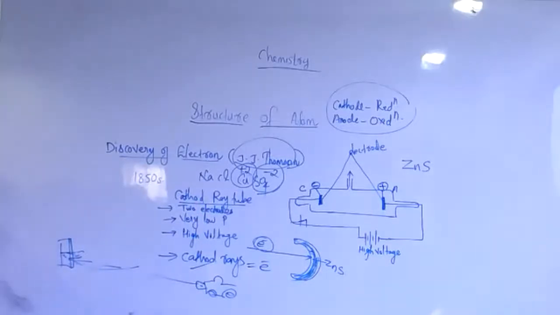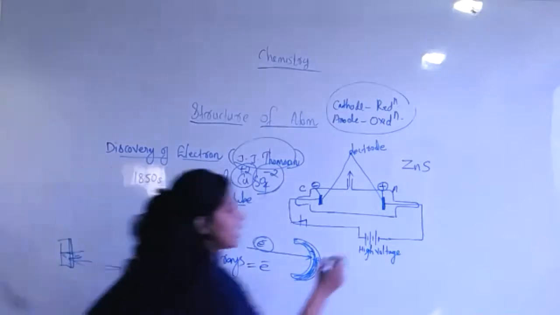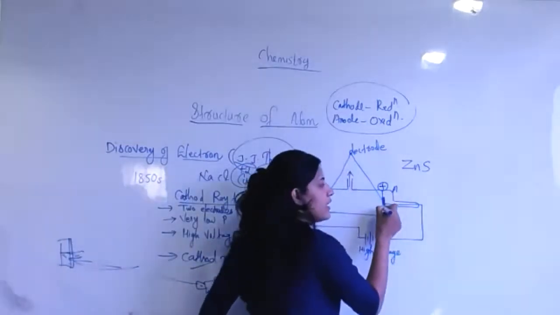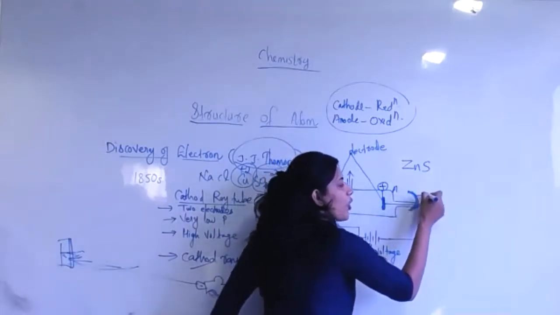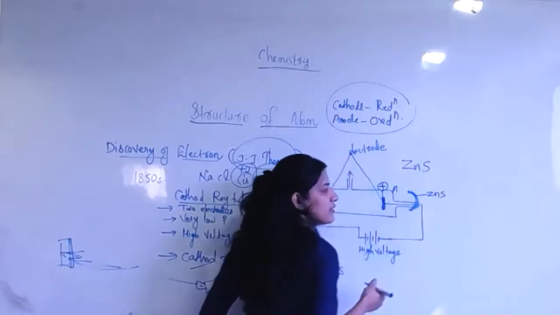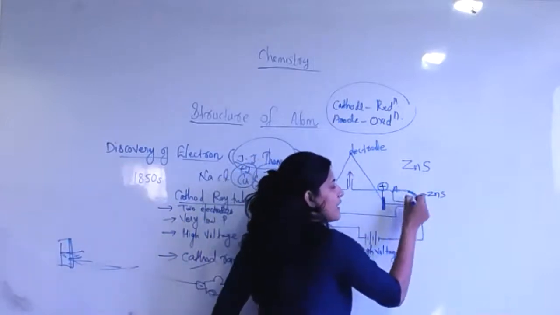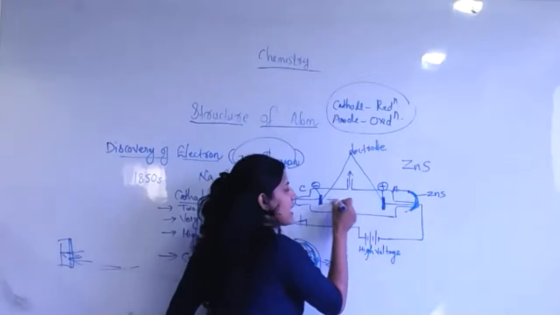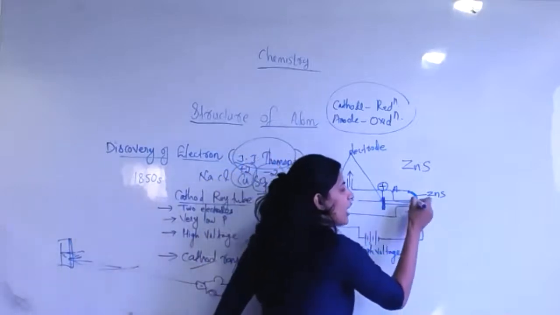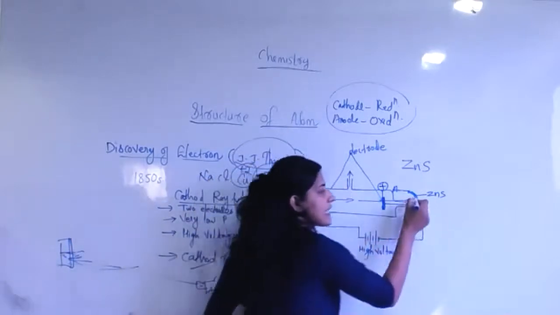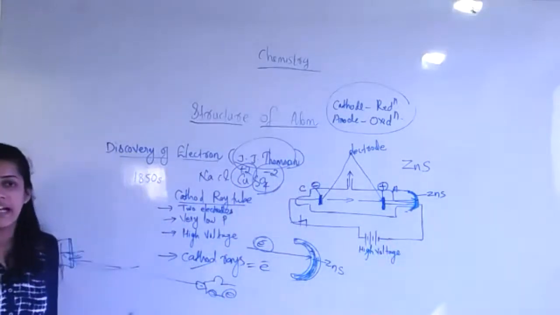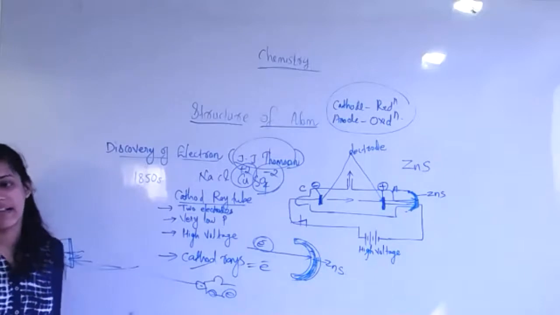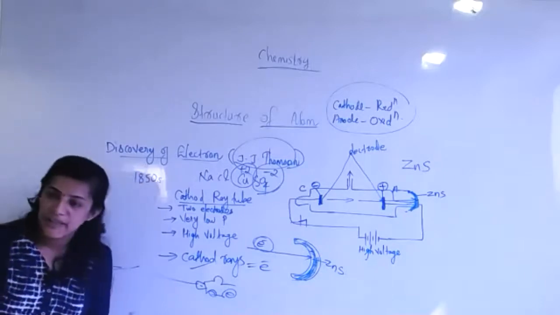Same way, in the procedure, behind the anode there is a screen coated by zinc sulfide. When the particle is generated from this side, it collides with the zinc sulfide screen and makes a glow. With the help of that glow, we can identify that some rays are generating. This is the conclusion. This much understood, students?